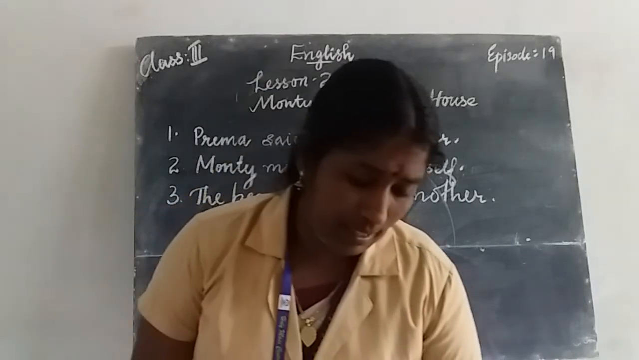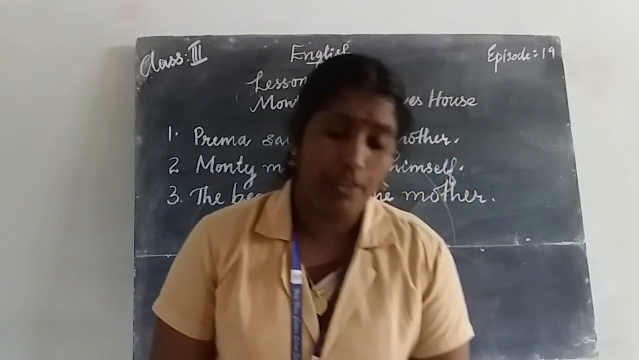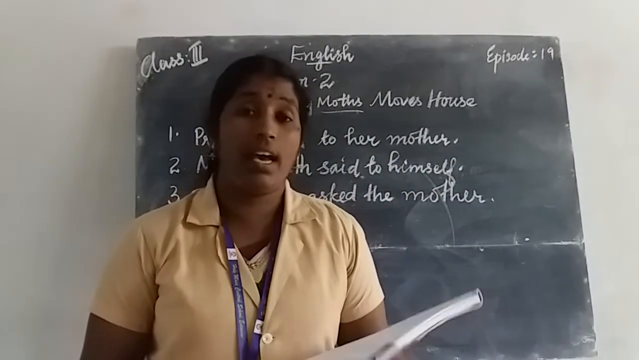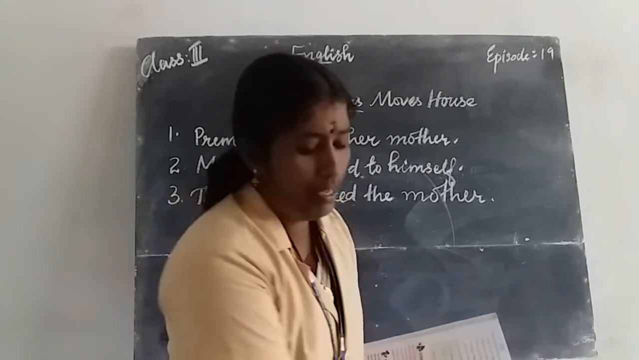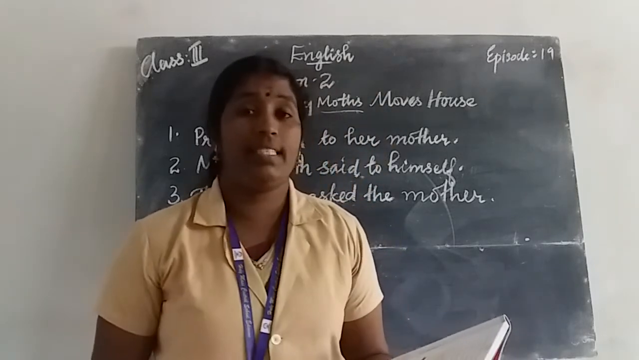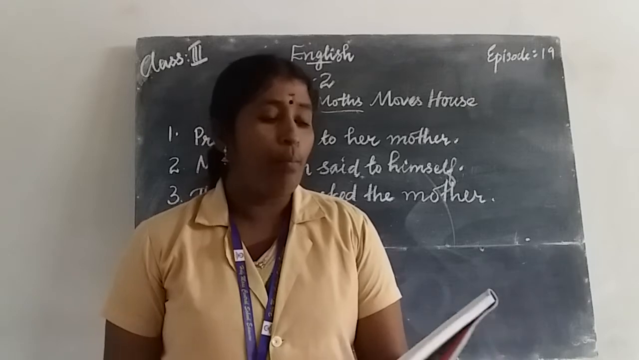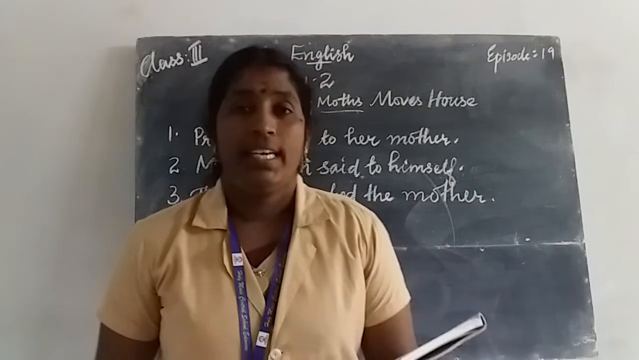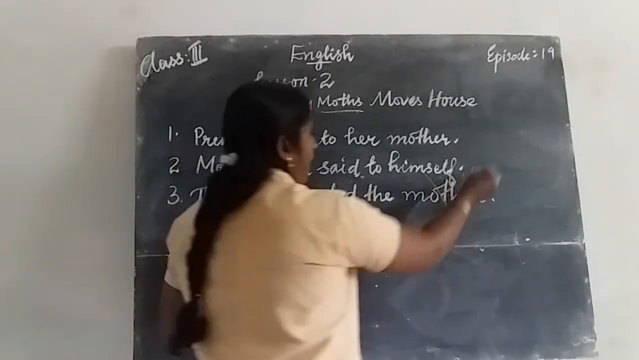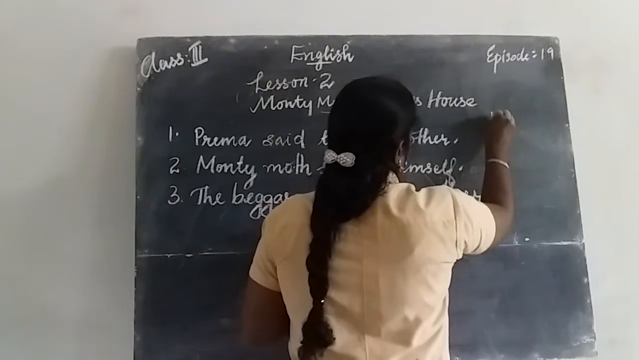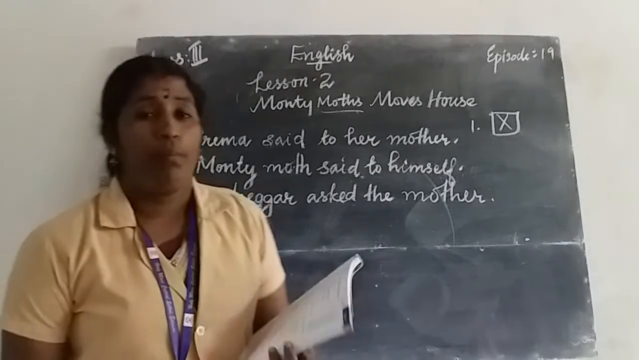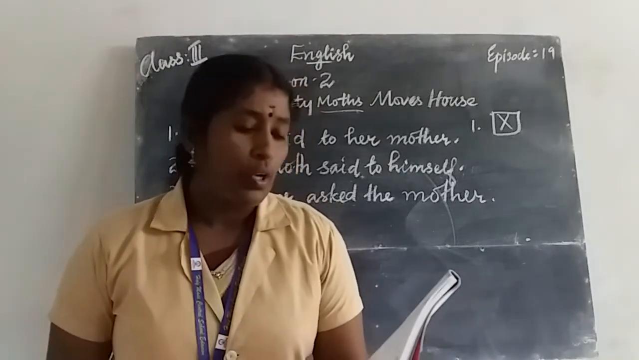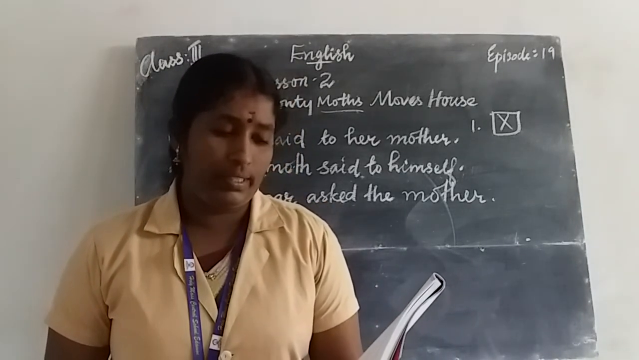Then next one, state if the sentences are true or false. Page number 17. State whether the sentences are true or false. Monty was a mosquito. It is a false one. So you write a cross mark. First one, Monty was a mosquito. It was a wrong sentence.